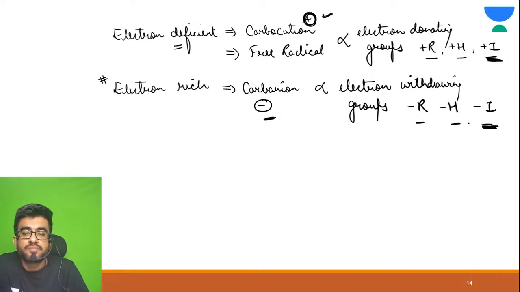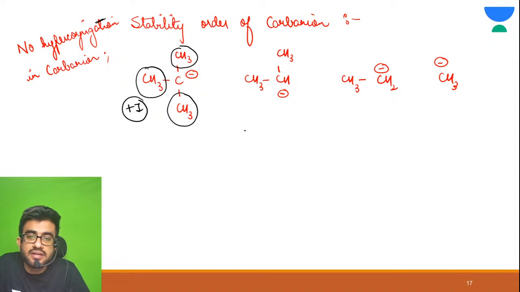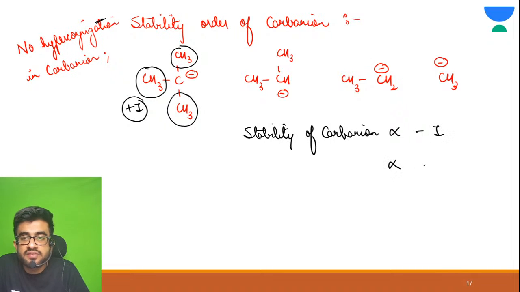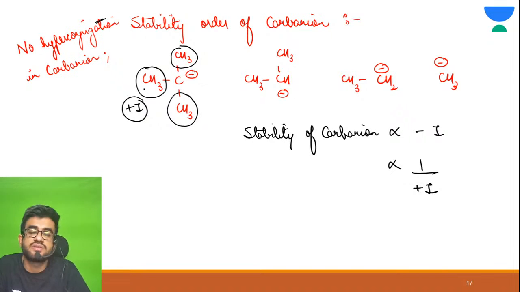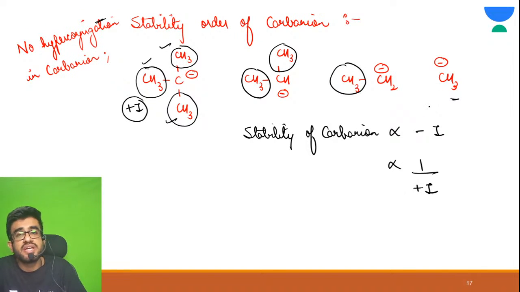Negative. Alright, so here in this case, carbanion stability of carbanion is directly proportional to minus I, but it is inversely proportional to plus I, and this CH3 group is showing plus I effect. Yes, so here 3 plus I, here 2 plus I, here 1 plus I, and here 0 plus I. So plus I means inversely proportional.